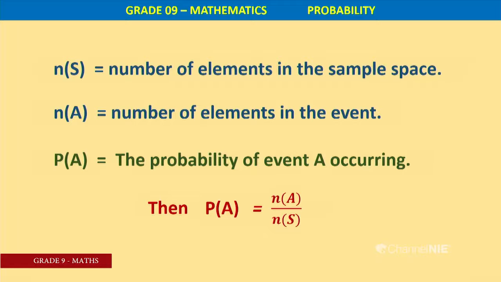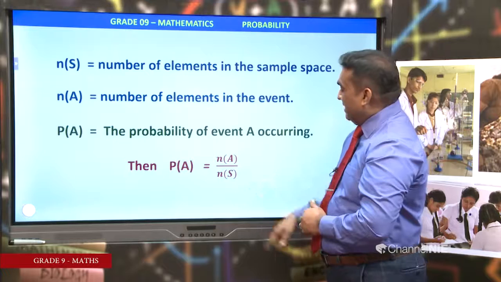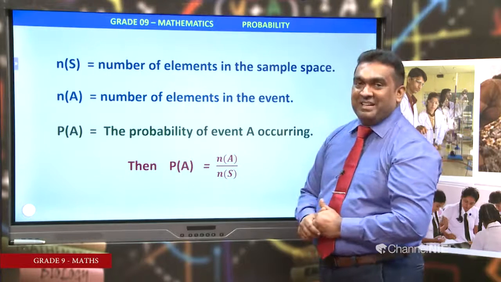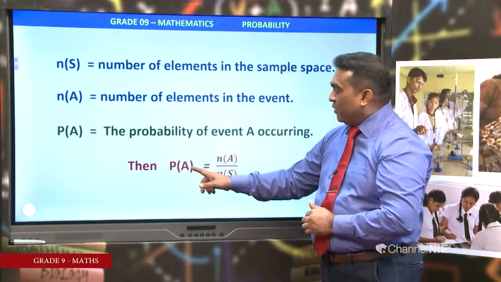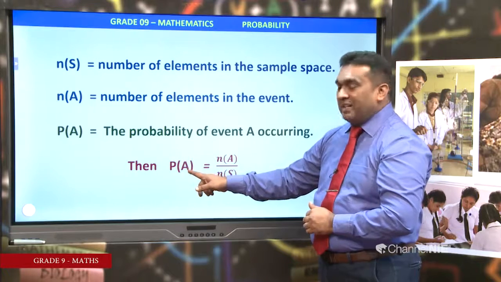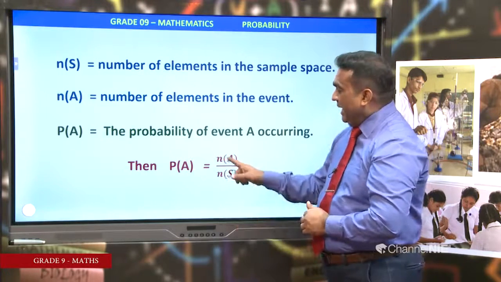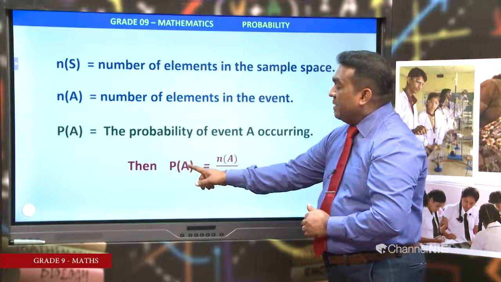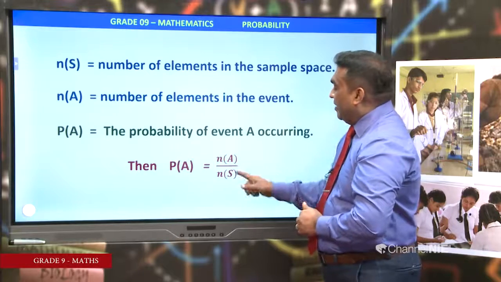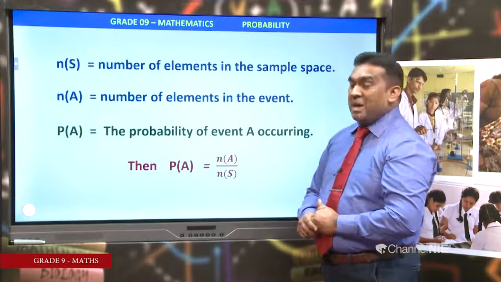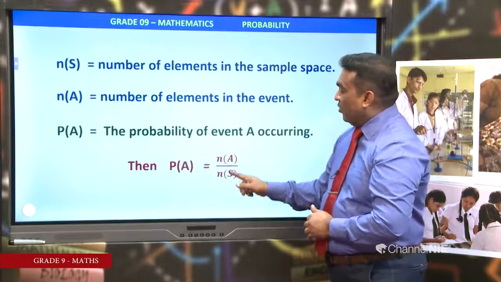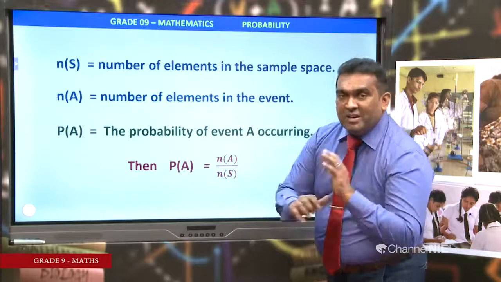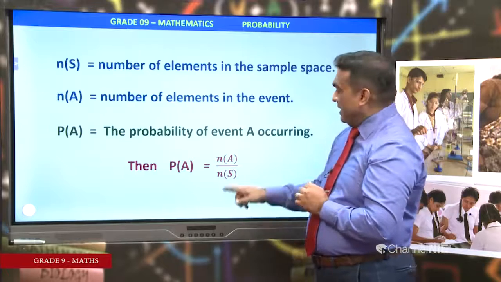This is a fraction with the number of A above the number of S. This is the definition. If you consider Px, how to write it? Px equals Nx over Ns. If you consider Pc, Pc equals Nc over Ns. Likewise, you can name events.